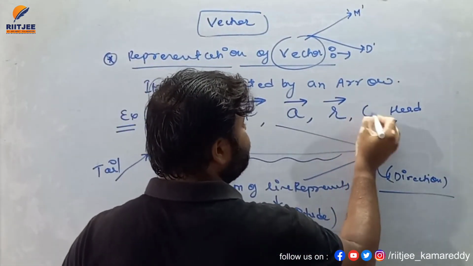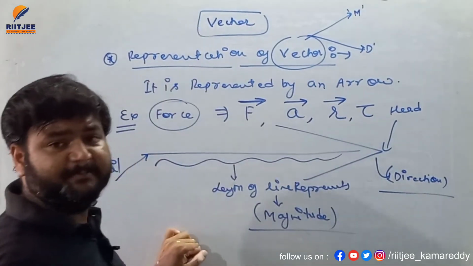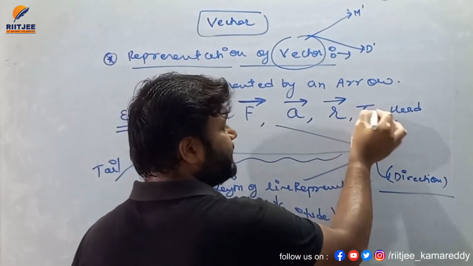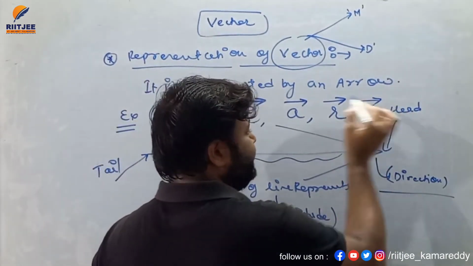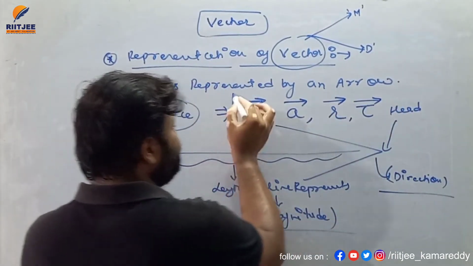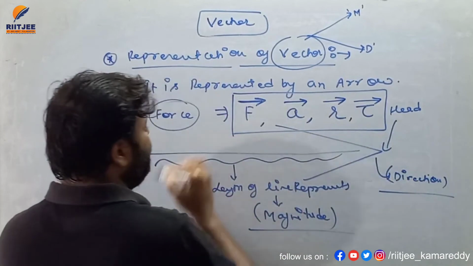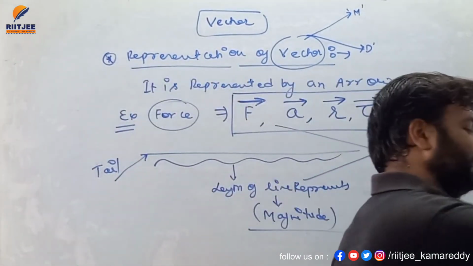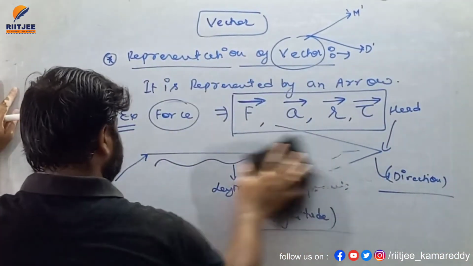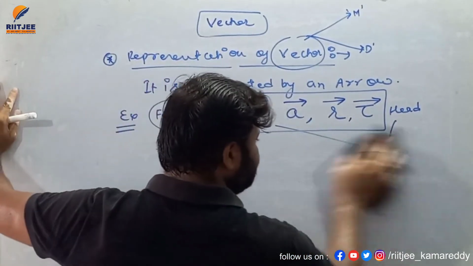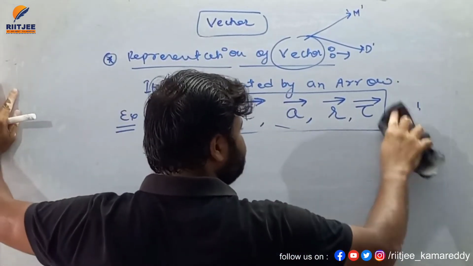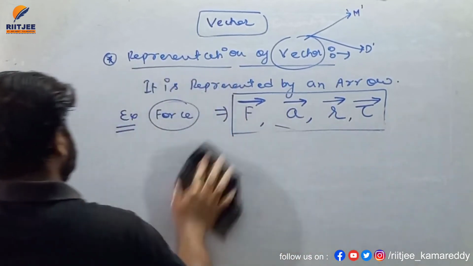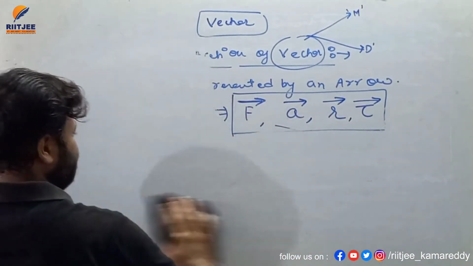Similarly, let's suppose I'm talking about torque. Torque is represented by tau, pronounced as tau. Torque is a vector quantity, so we'll write tau vector. So this is basically the representation of any vector quantity with the symbol of an arrow. This arrow carries a line and a head. The line represents magnitude and the head represents direction.